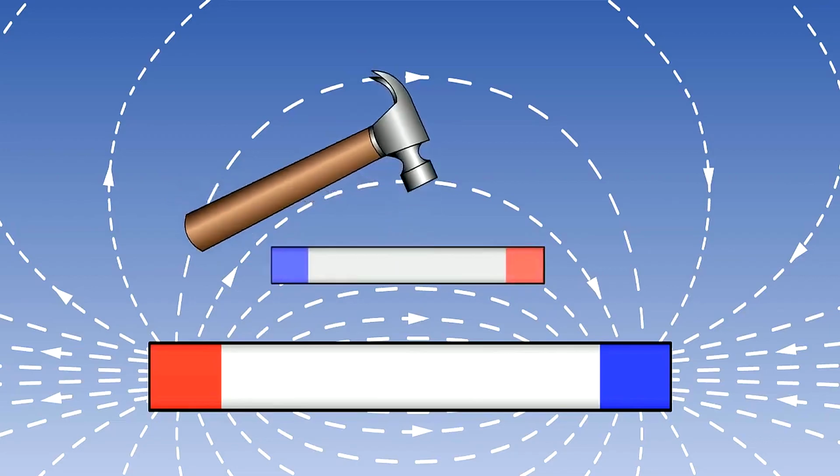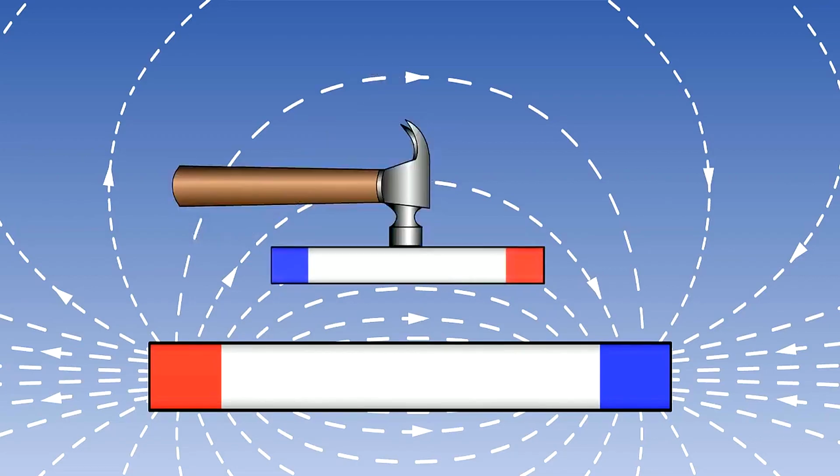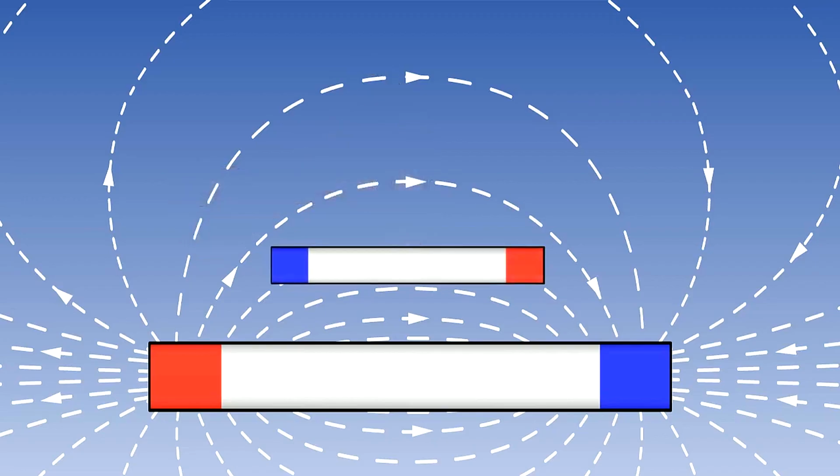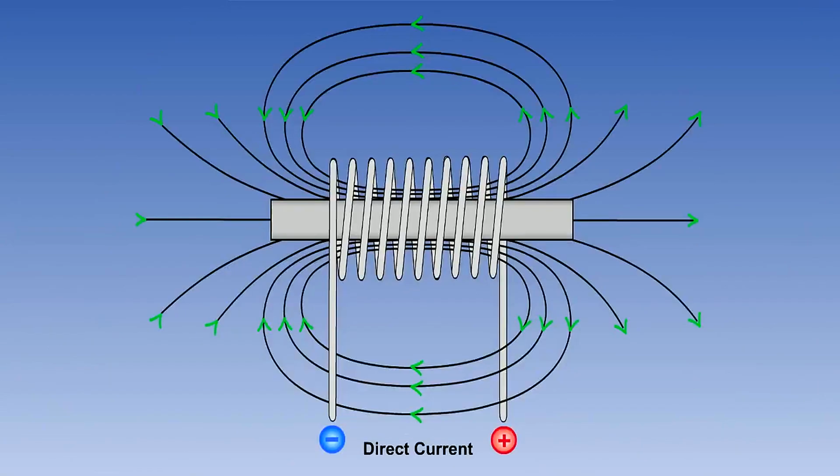We can see the effect here. Note that the lines of magnetic force are directed into a blue pole and out from a red pole. The third method is a particularly effective method, and it involves winding a coil of wire around the iron bar and passing a DC or direct electrical current through the coil of wire. The coil of wire is known as a solenoid, and the current flowing in the coil produces a concentrated magnetic field along the axis of the coil so that a high degree of magnetism can be induced in the iron.